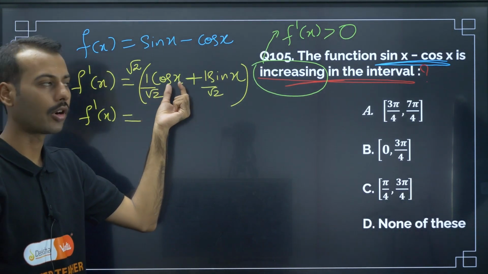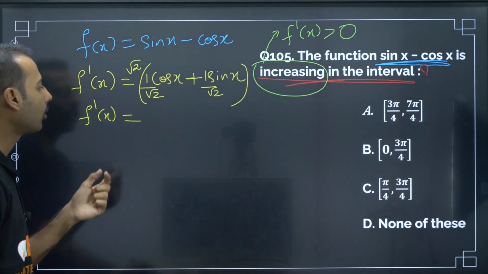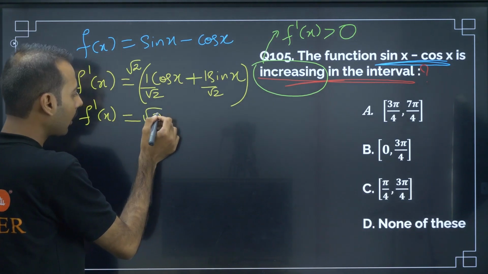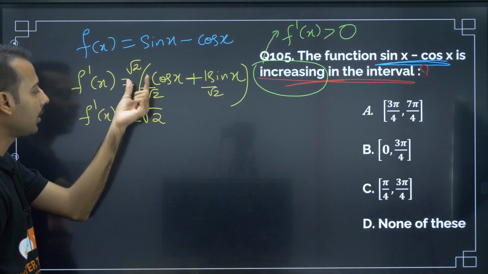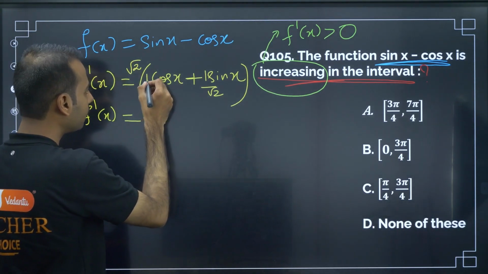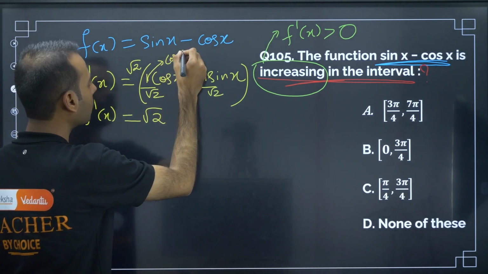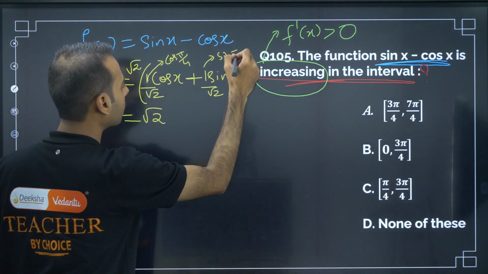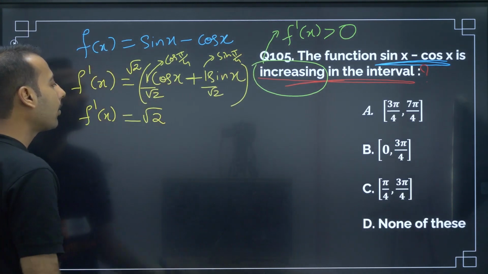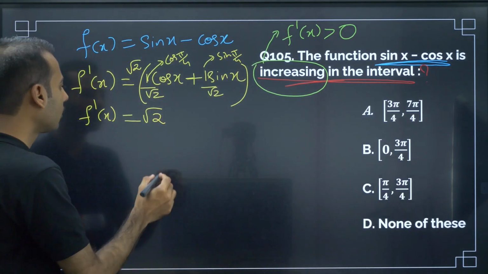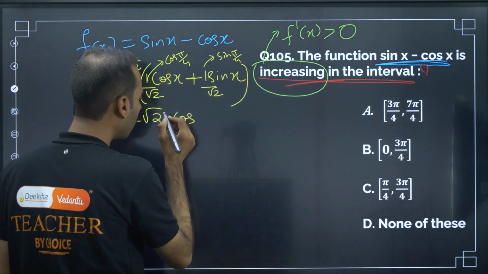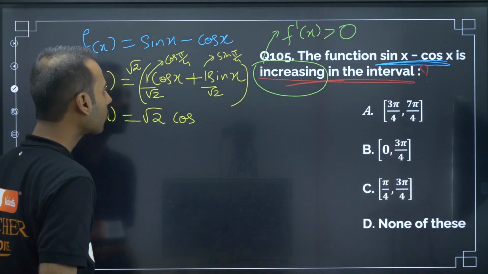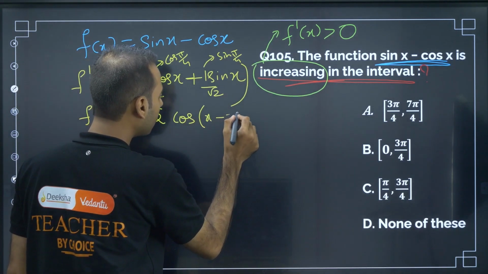Although after doing this, whatever I have multiplied, the equation is the same only. Now the reason why I am doing it like this: see here, root 2 I am keeping as it is, this 1 by root 2 can be written as cos pi by 4, and this 1 by root 2 can be written as sin pi by 4, cos pi by 4 cos x. So this can also be written as cos of x minus pi by 4.